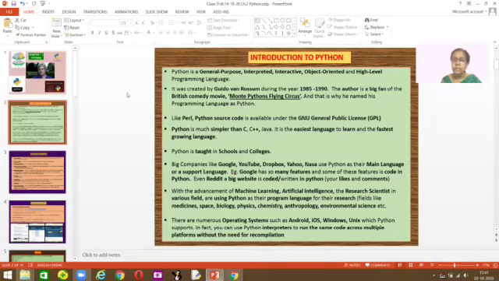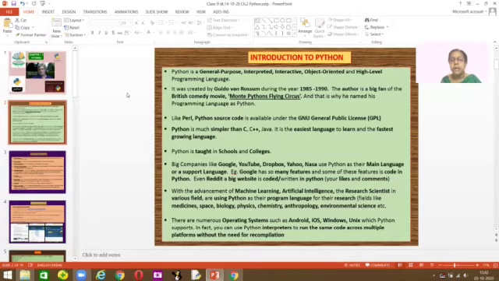Now, with the development of artificial intelligence, machine learning, and deep learning, research scientists want to do their research in various fields, and they don't have time to actually learn a new programming language. Programming languages are very difficult, but Python is one of the easiest. Like I told you, it's very easy to learn. So scientists are learning this programming language to do their research in various fields, like medicine, space centers, biological work, physics, chemistry, anthropology, and environmental science.